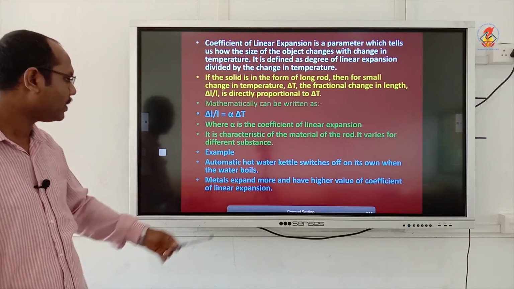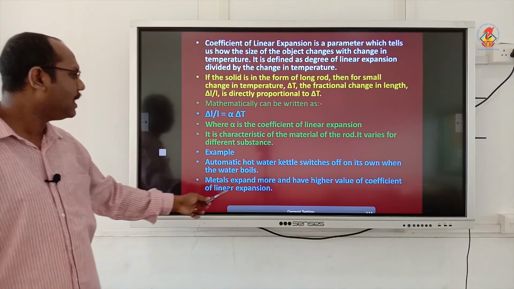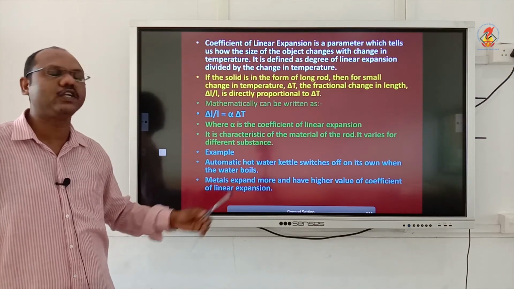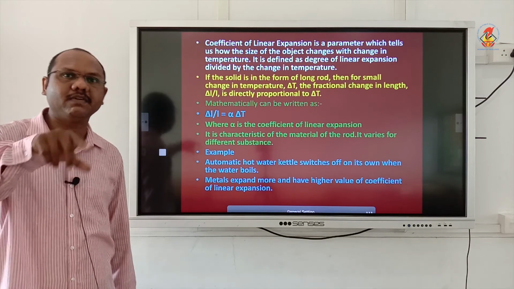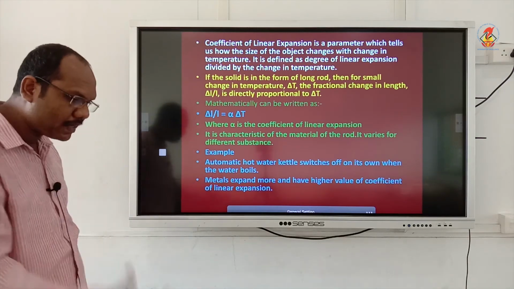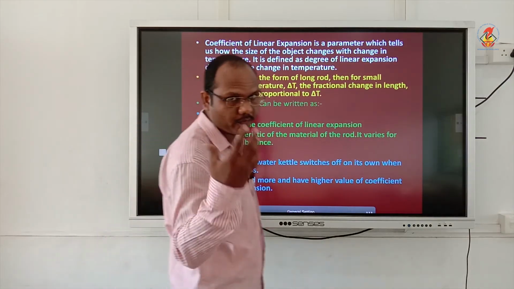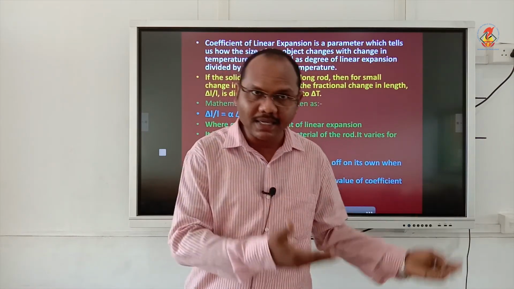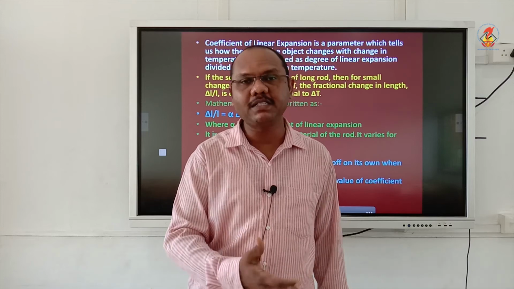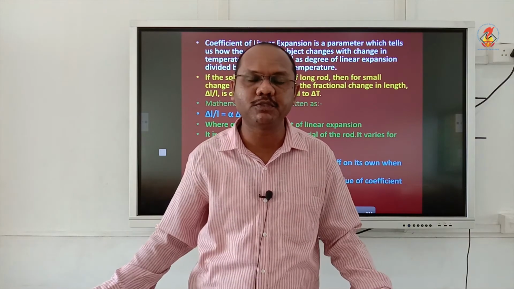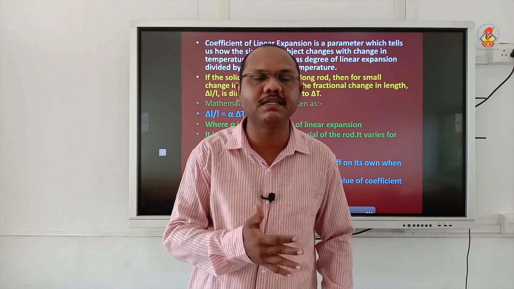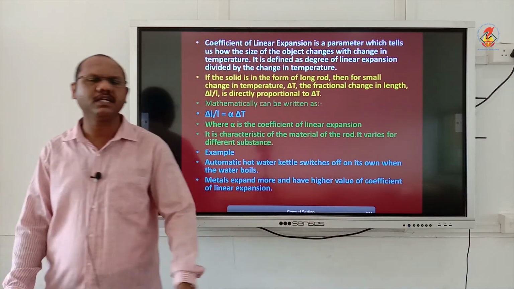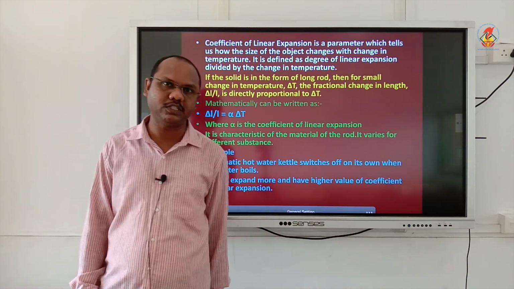Okay. Now, metals expand more and have higher value of coefficient of linear expansion. That is why I am always talking about metals. So, will rubber expand? Yes. Will plastic expand? Yes. But metal expands even much better. That is why we always discuss the metal in case of linear expansion, area expansion and also for volume expansion.